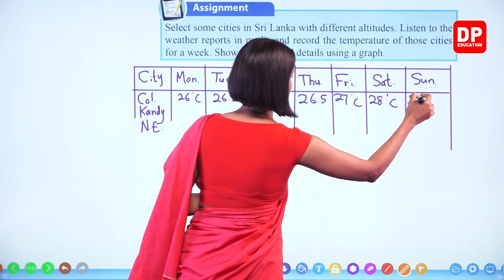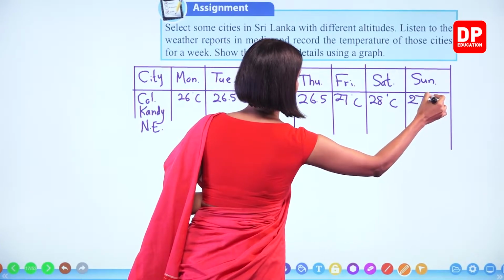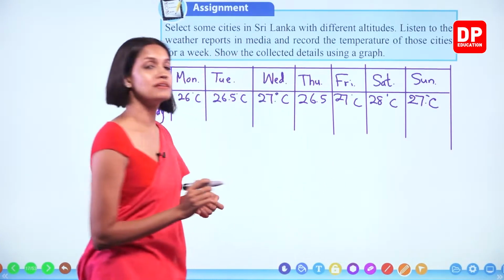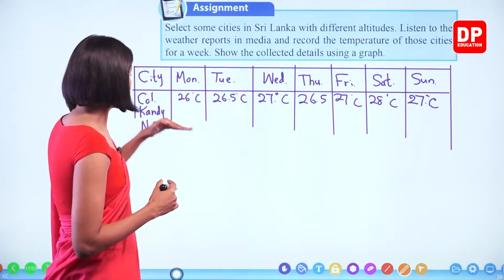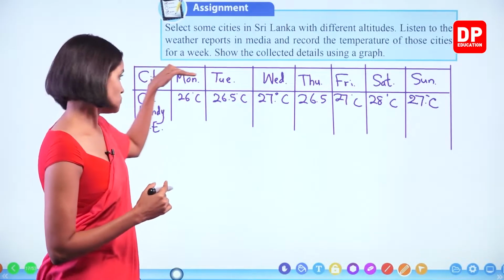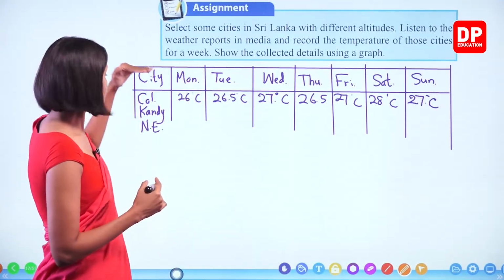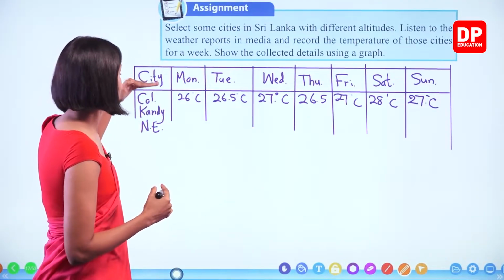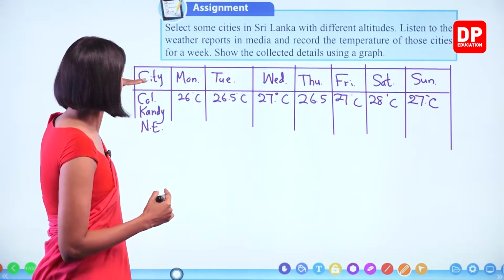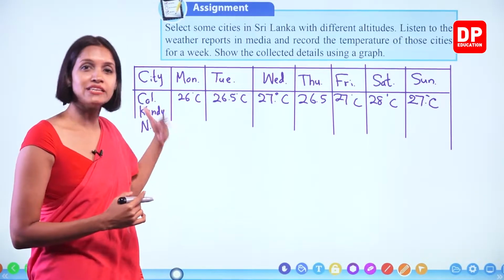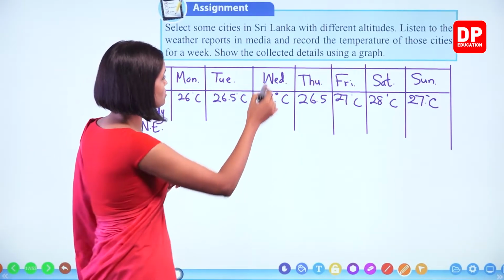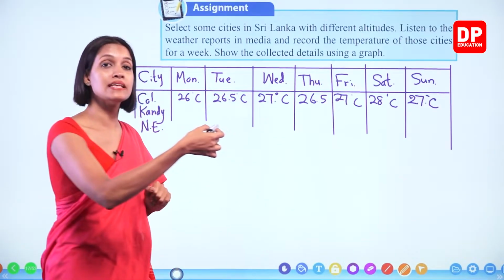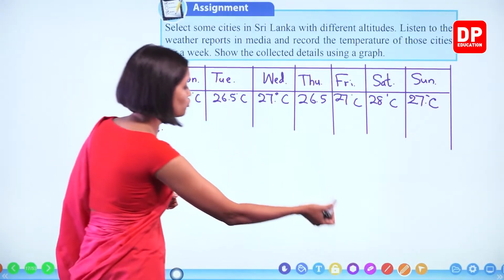Here we'll consider 27 again, right? Likewise, we'll just take an example, right? So you have to find in the same week, right? For the same week, you have to find the temperatures of Kandy and Nuwara Eliya or any other city that you choose, okay? And then what you have to do is you have to include all these details in a graph, right? How to do that?